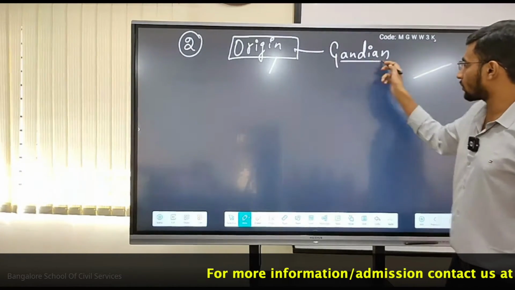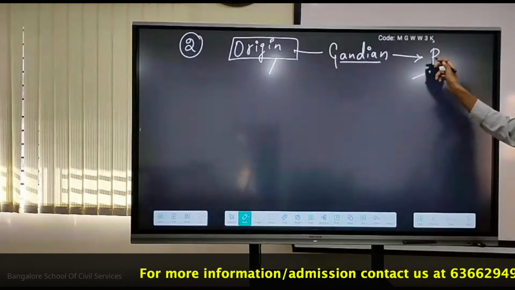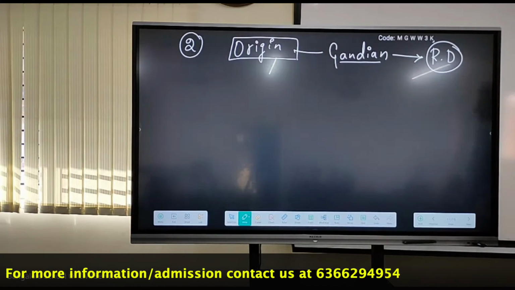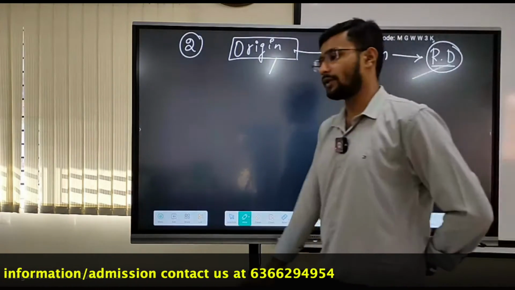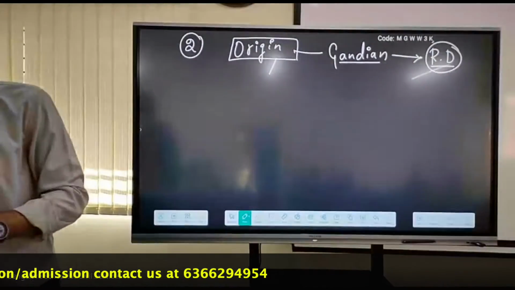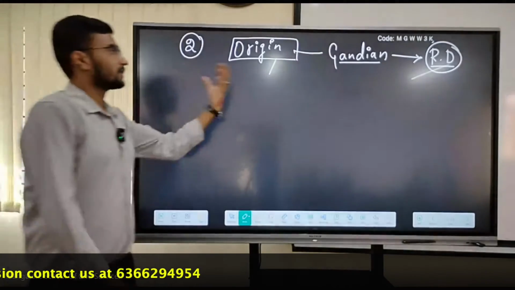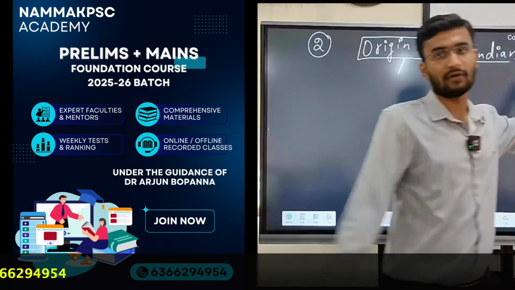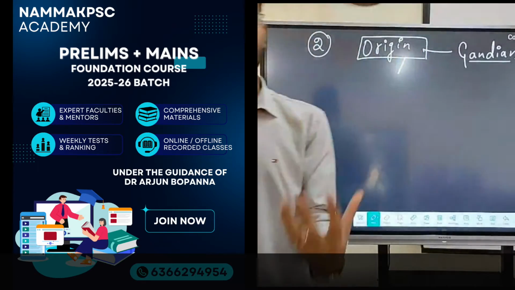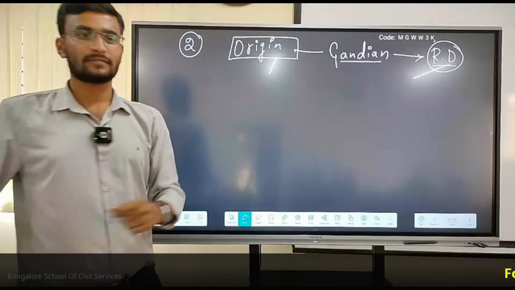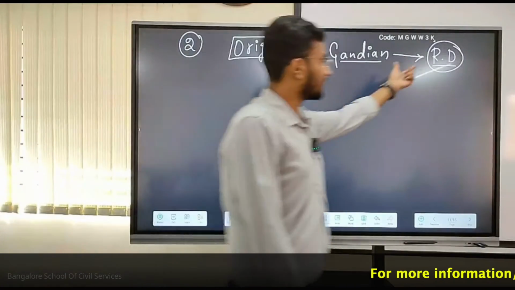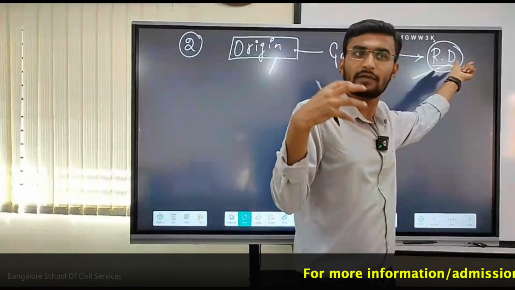Majorly Gandhi focused on the development of rural villages. There was a question yesterday: okay, sir, rural development actually started post independence, so why have you discussed from ancient times?